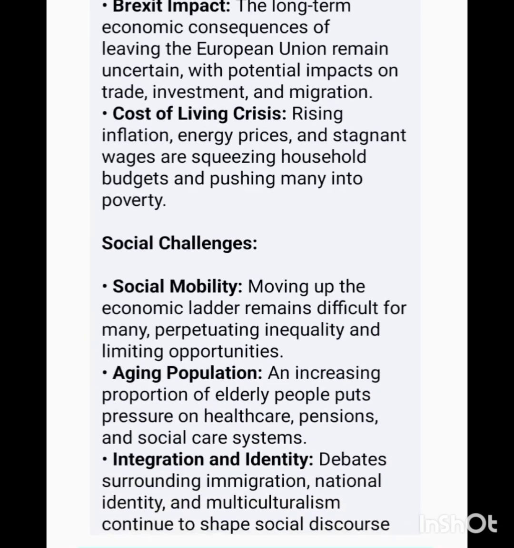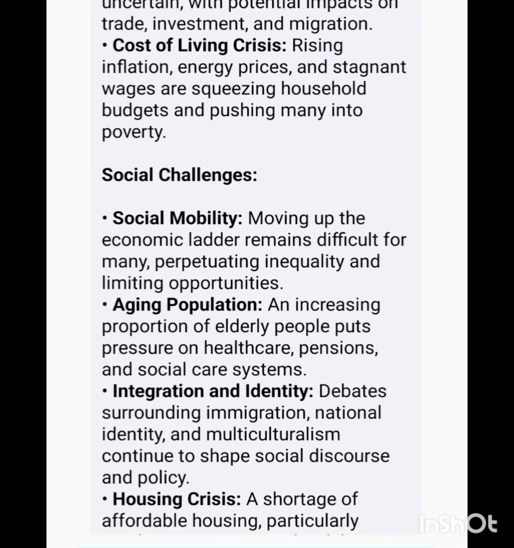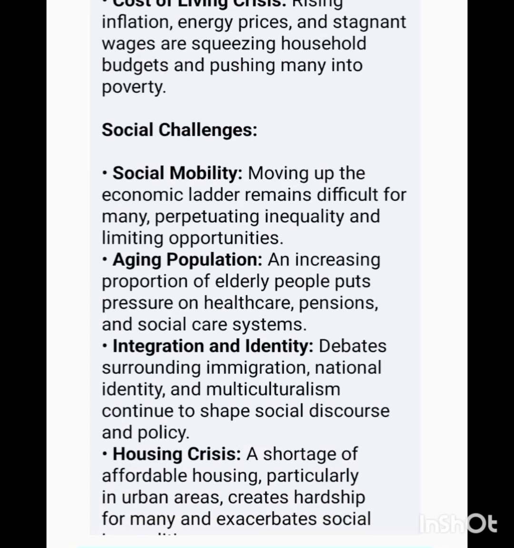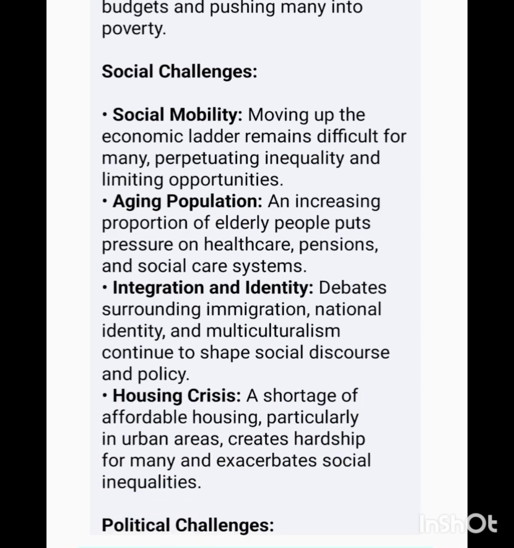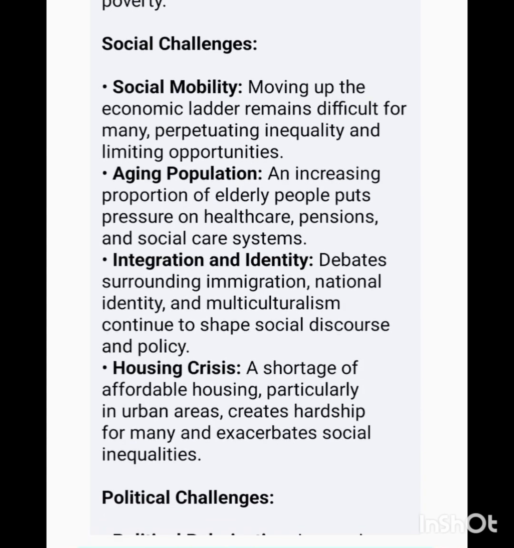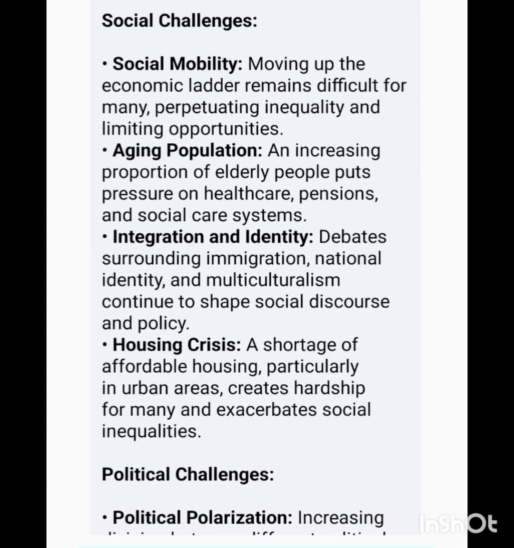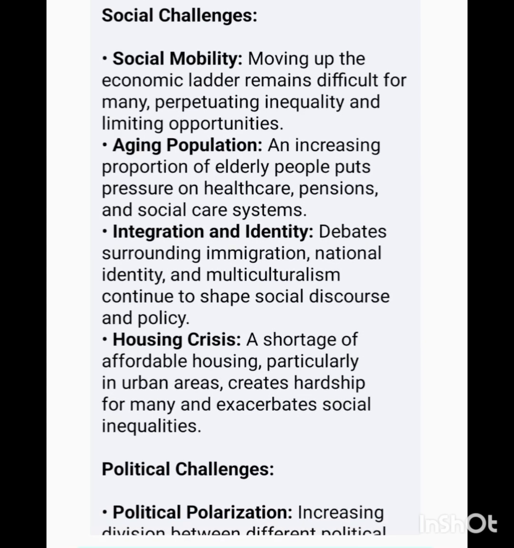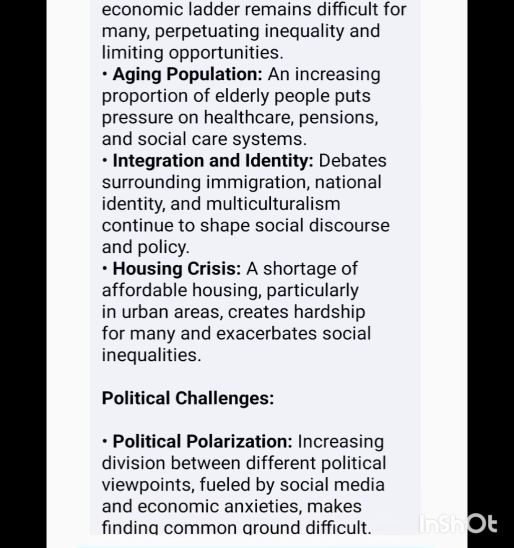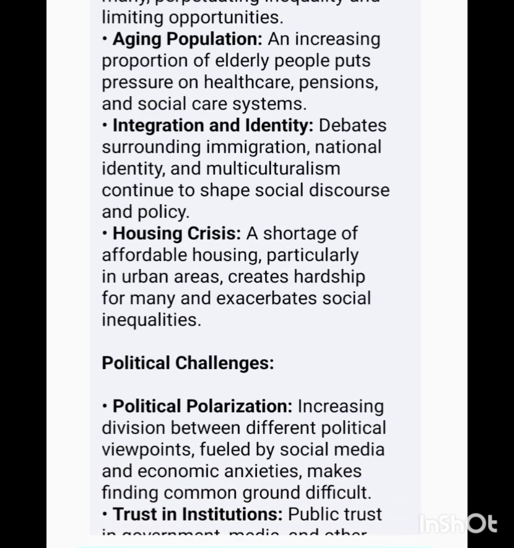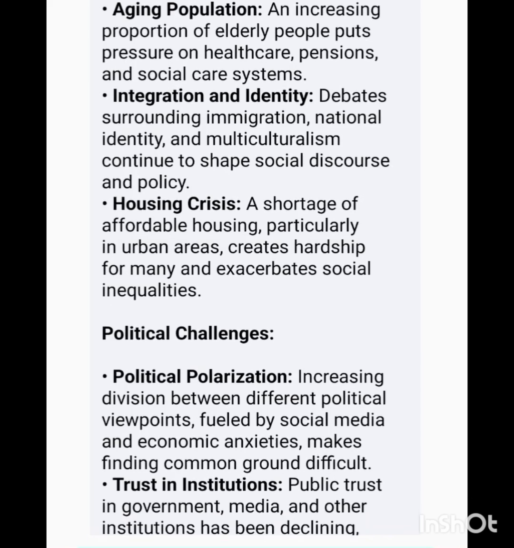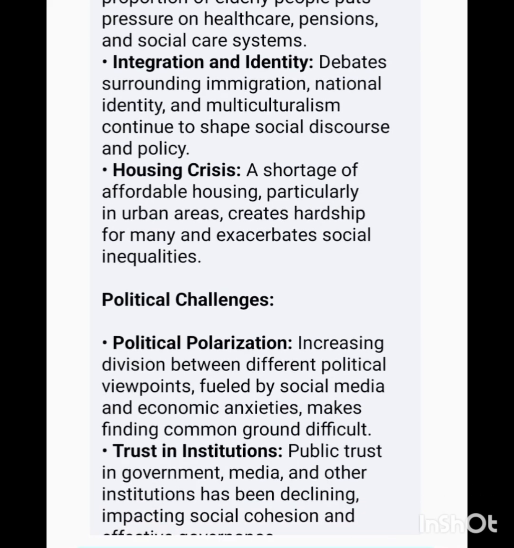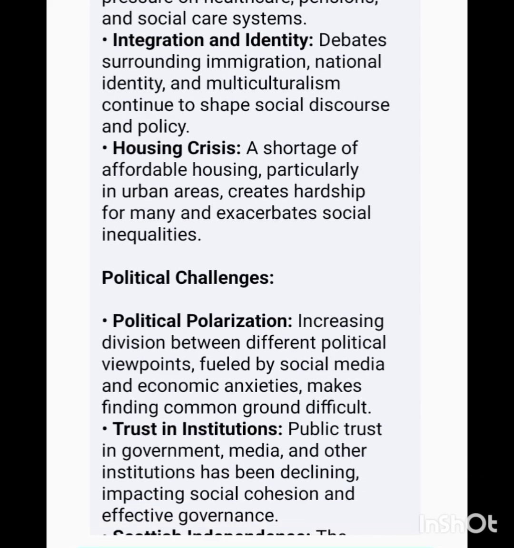Social challenges. Social mobility. Moving up the economic ladder remains difficult for many, perpetuating inequality and limiting opportunities. Aging population. An increasing proportion of elderly people puts pressure on healthcare, pensions, and social care systems. Integration and identity. Debates surrounding immigration, national identity, and multiculturalism continue to shape social discourse and policy.